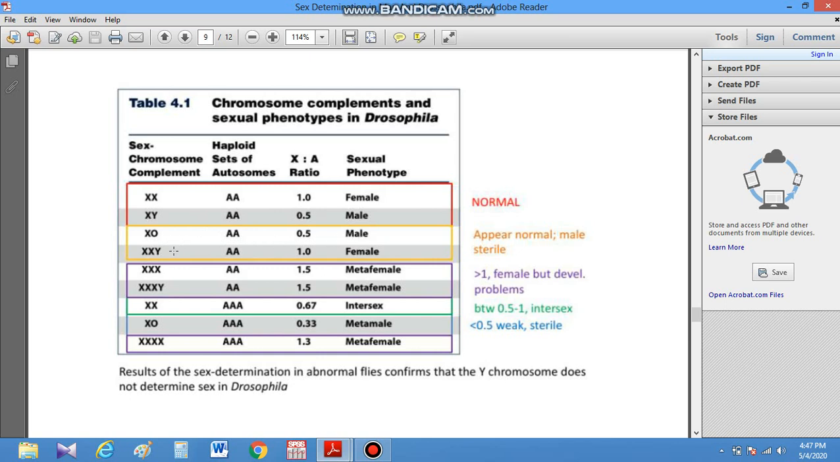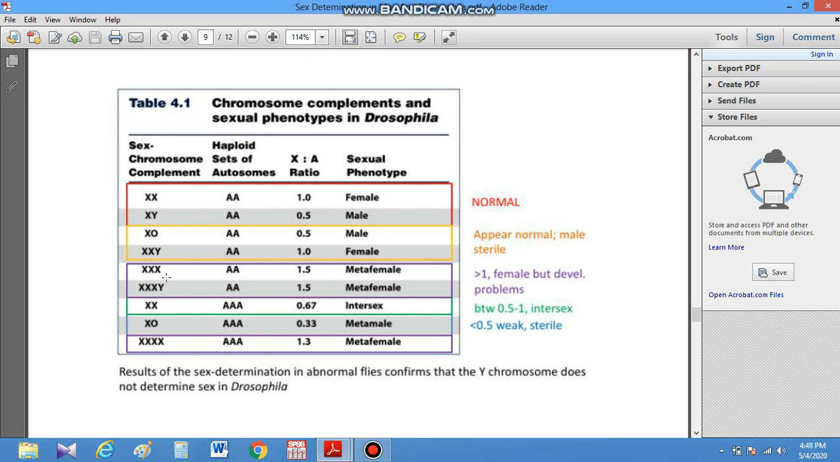If the sex complement is XXY and the haploid set of autosomes is AA, then the X to A ratio becomes 1 and it becomes female. XX and XY are the normal cases. In the case of X0 and XXY, with ratio 0.5 or 1, they appear as normal males, but in nature they are sterile.